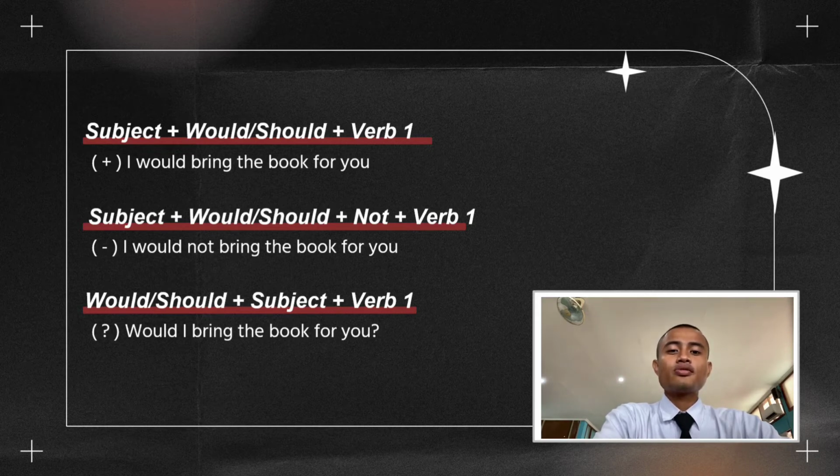The interrogative structure: would or should plus subject plus verb 1. The example: would I bring the book for you?